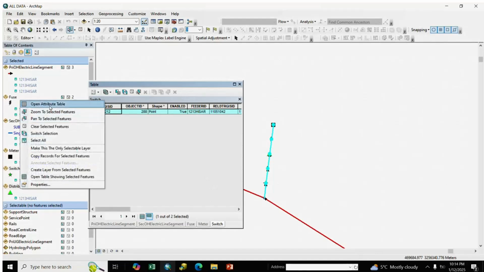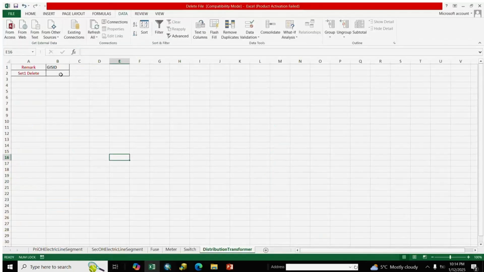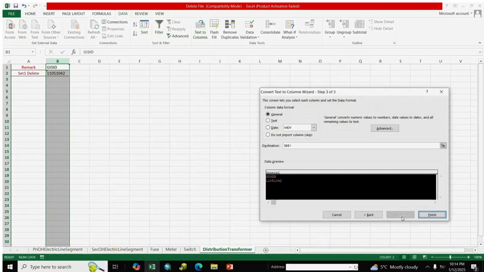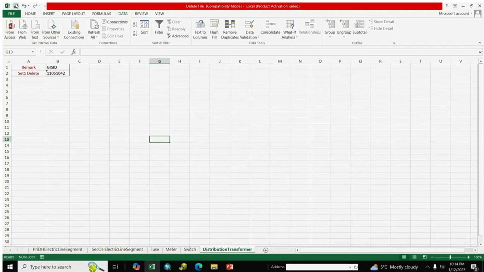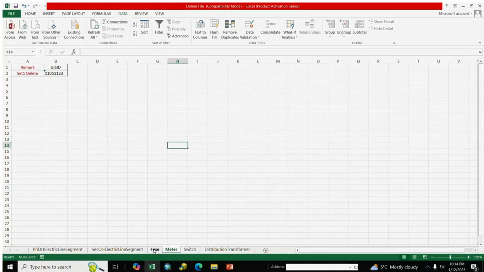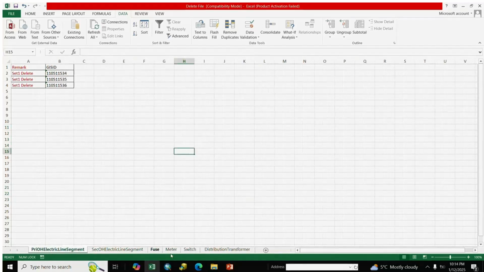Go to DTR, open the attribute table, select, copy the GIS ID and paste, convert to text. Our delete file is completed: distribution transformer, switch, meter, fuse, secondary OH and primary OH.